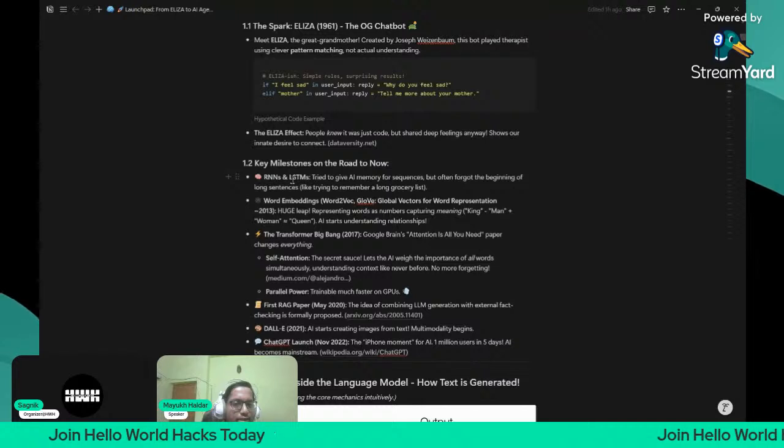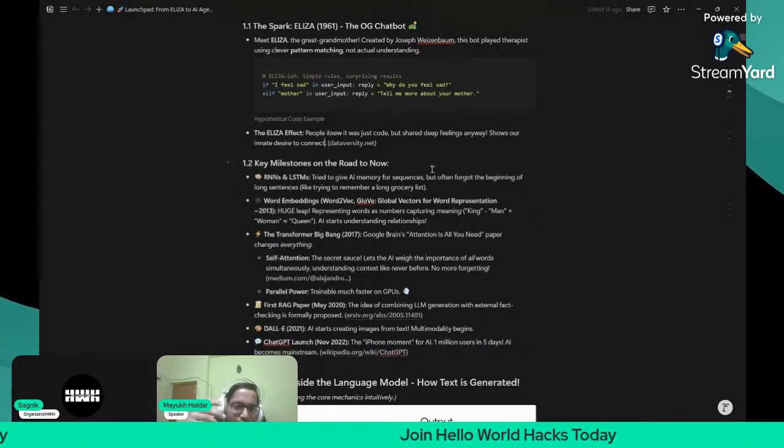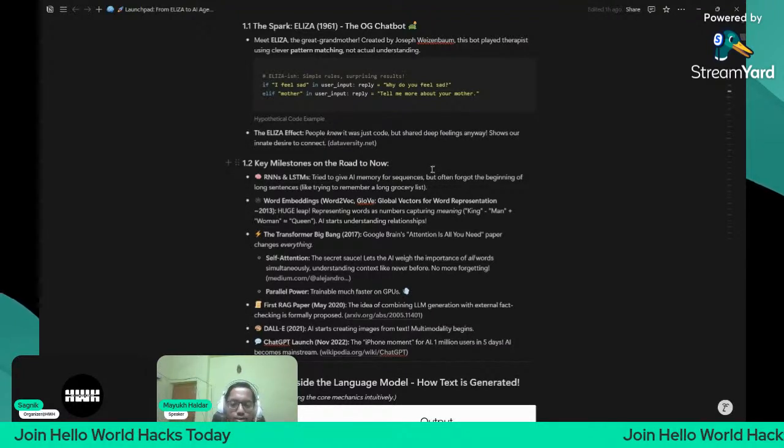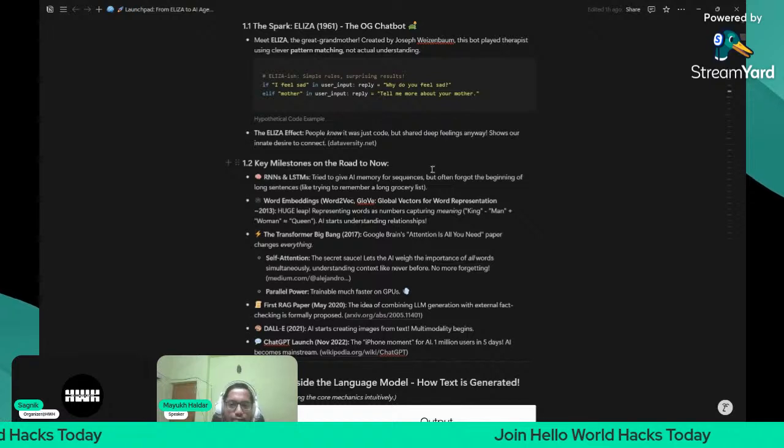But what do these models do? They were the beginning for chatbots or LLMs, but actually they had one problem: they could not interconnect words. They could not understand the meaning of a word with respect to another word.